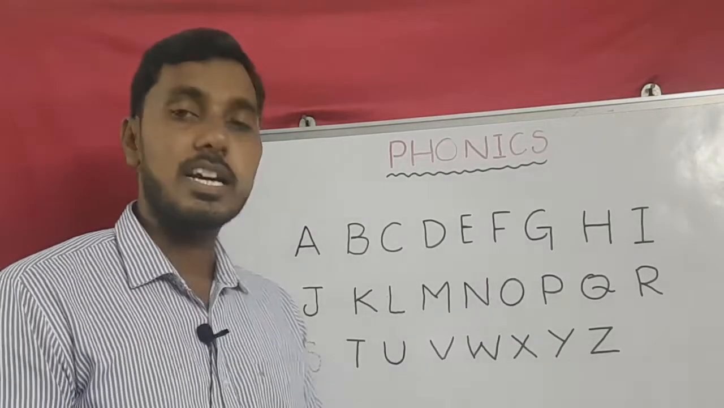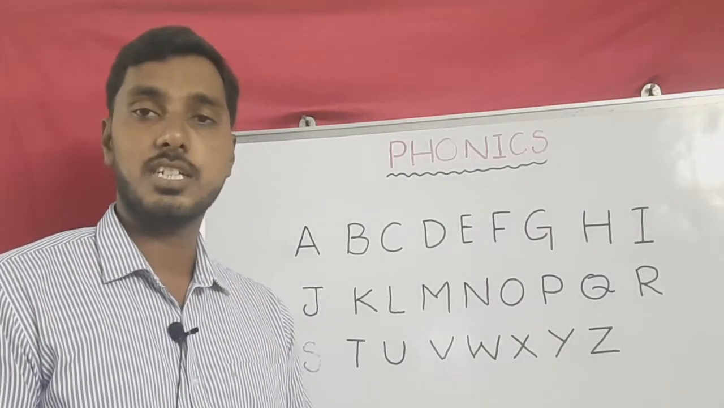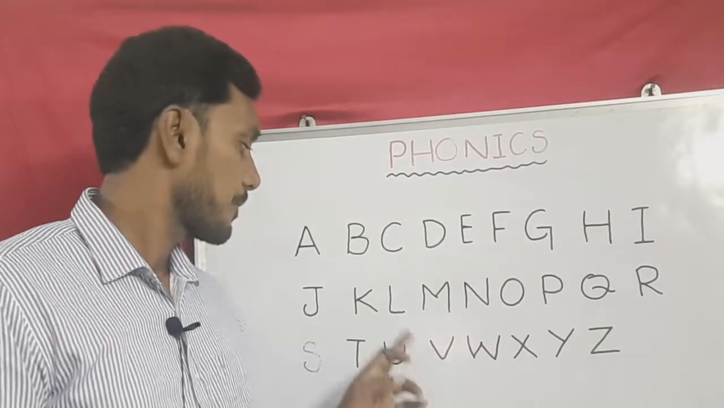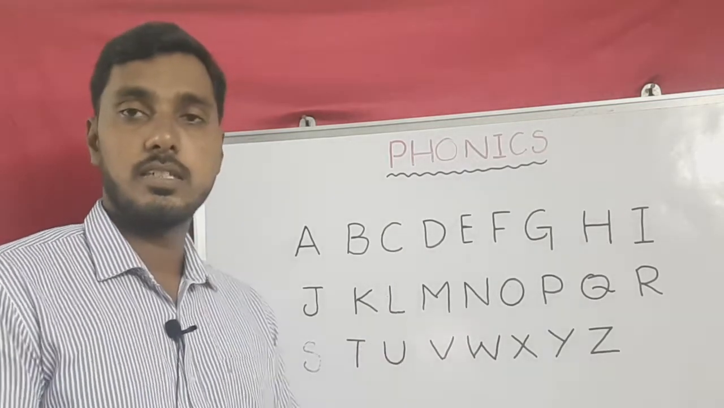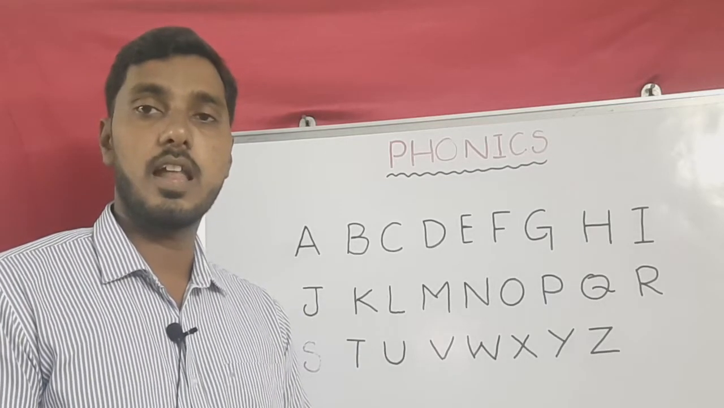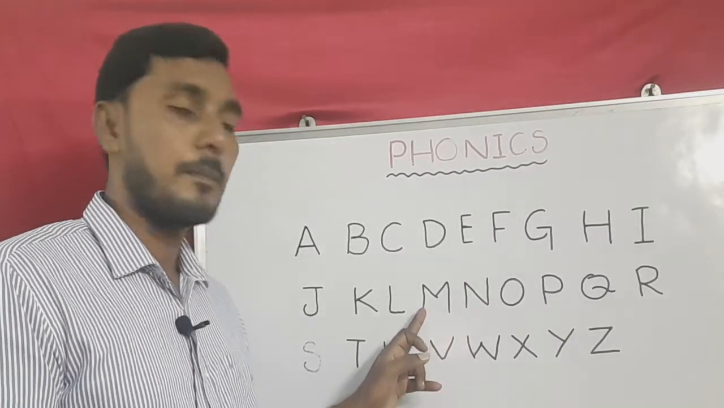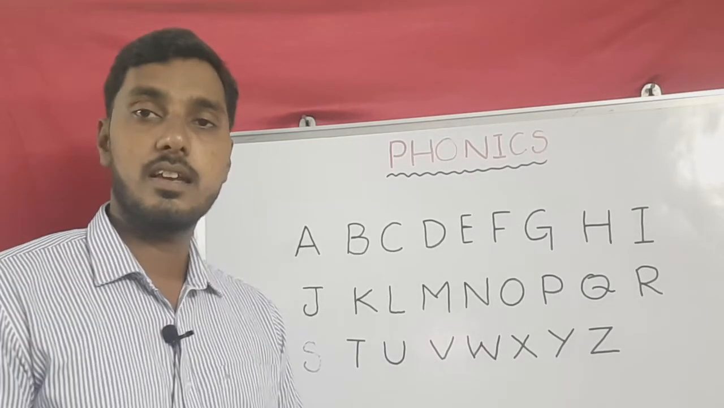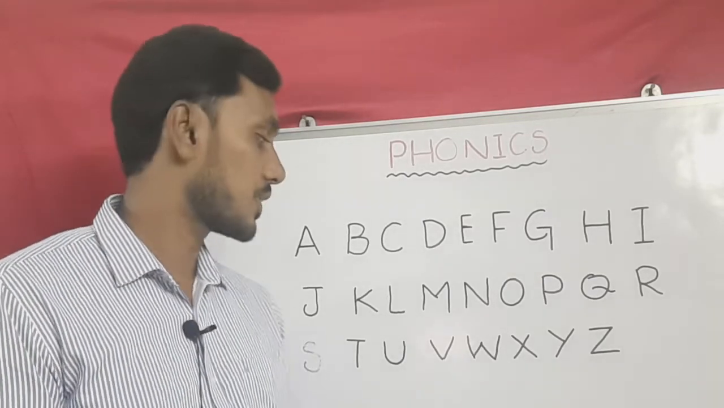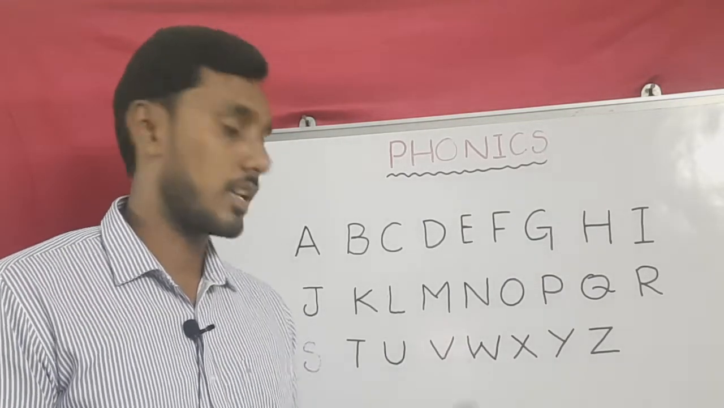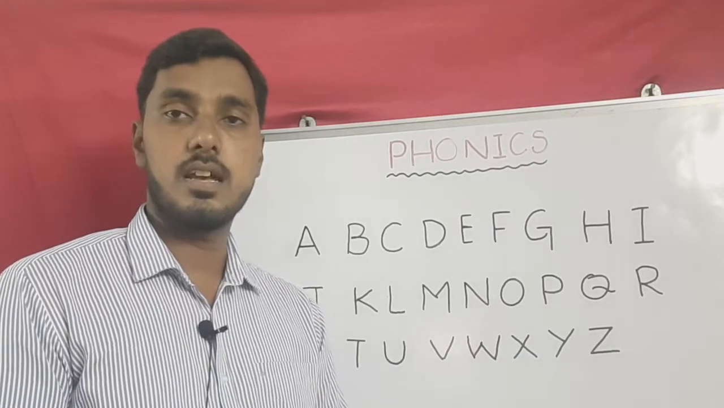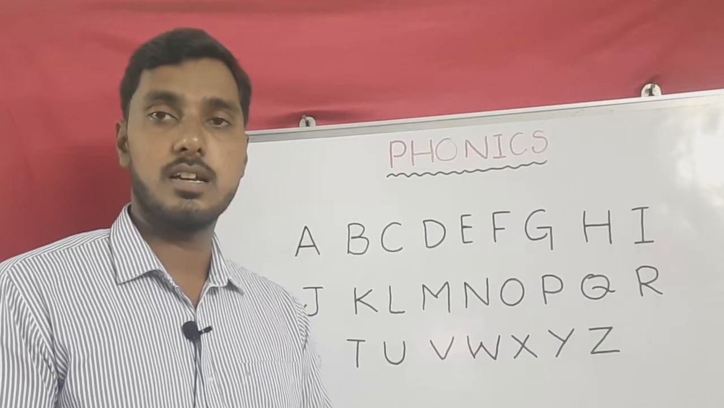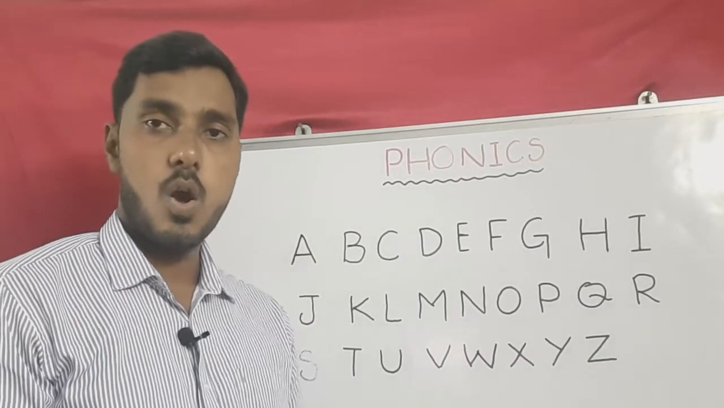Next one is K. K, kite. Kite, king. K. L, lion. L, lion. M, man. Man, monkey. Monkey. Next one is N, neck. Neck. Net. Net.